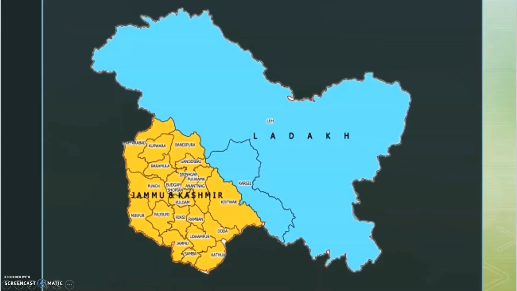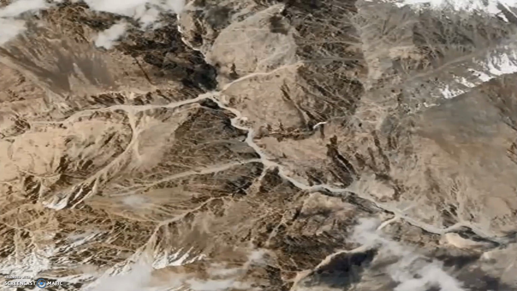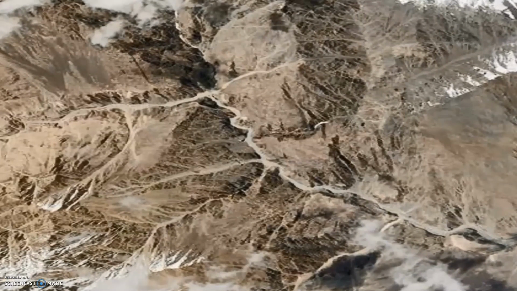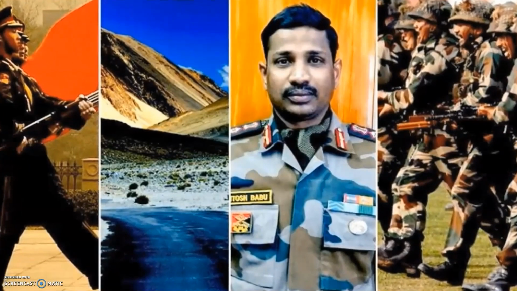And the last major clashes between India and China took place in Ladakh. The first took place during the first week of May near the Pangong Tso Lake. And the second took place recently in the second week of June in Galwan Valley, where 20 Indian soldiers were killed. The Chinese government has not released any official data on how many soldiers of China were killed.